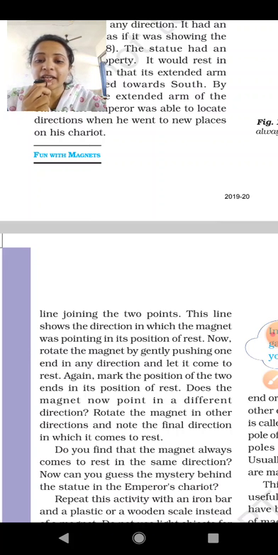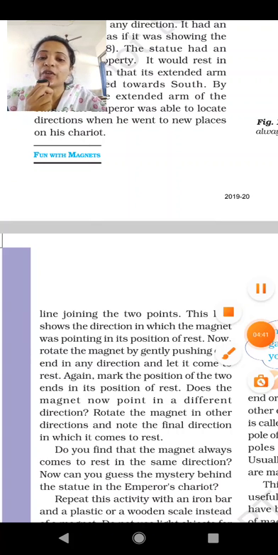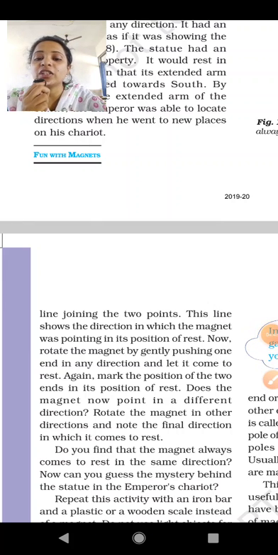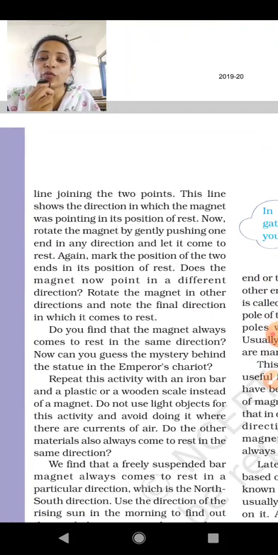Now point in a different direction. Again we have to rotate the magnet in another direction and note the final direction in which it comes to rest. Do you find that the magnet always comes to rest in the same direction? What we are trying to observe is whether the magnet comes to rest in the same direction, yes or no.